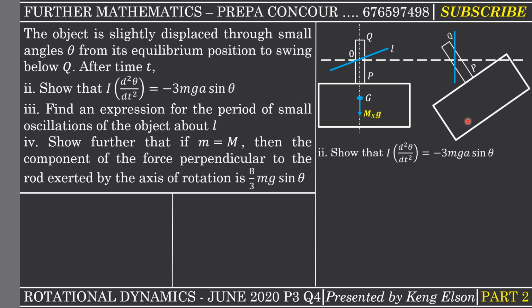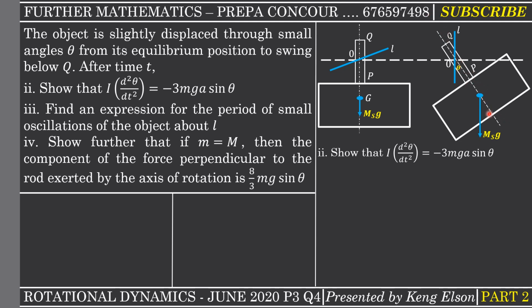Now after a certain time t, this is what is happening. It is displaced through small angles from its equilibrium position, so that it makes an angle of theta. That's the angle theta made between the line that passes through the center of mass of the body and the axis L. In this position the center of mass of the body is at this point, so the weight is still concentrated at that point, but now this weight is at an angle with this inclined line here, and that angle is also theta.